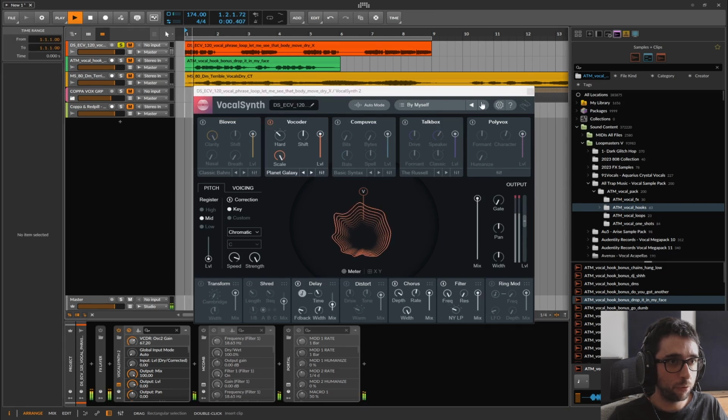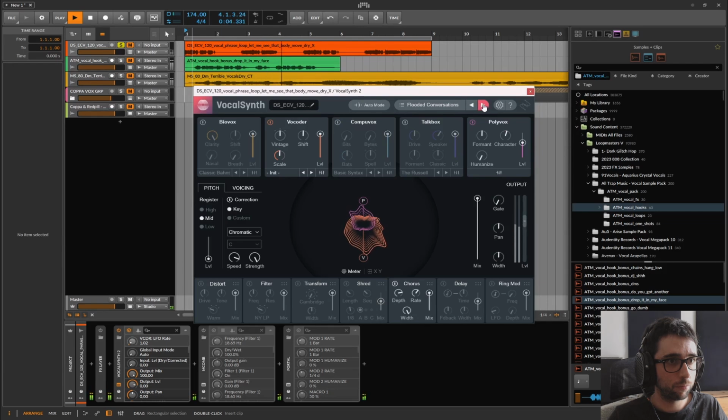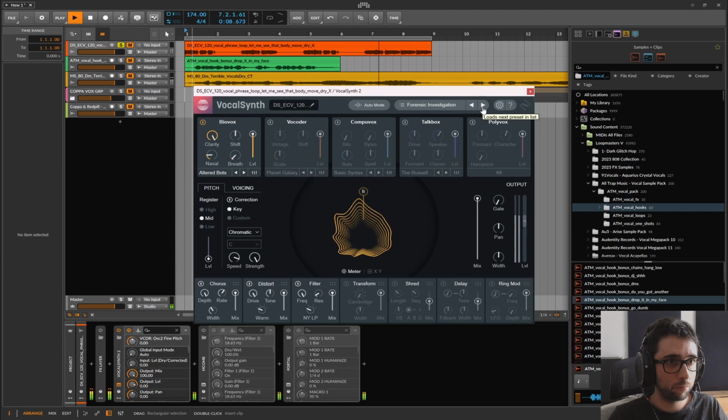Let me see that body rock. There is a very nice effect. Let me see that body move.